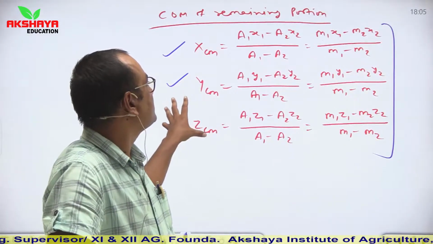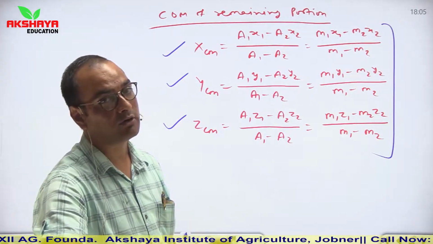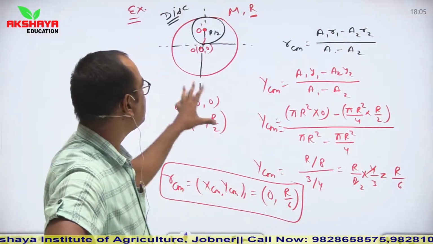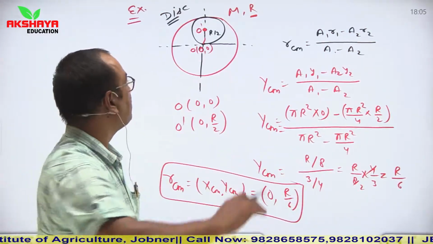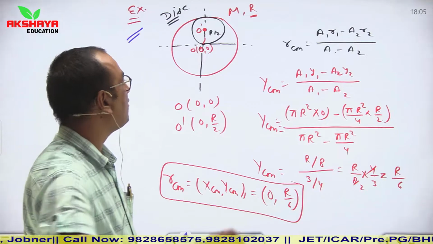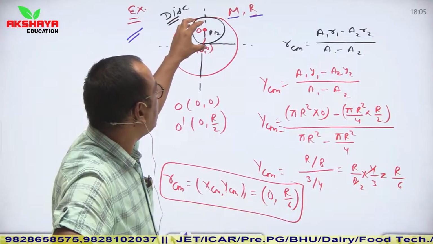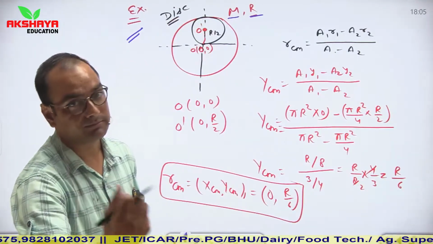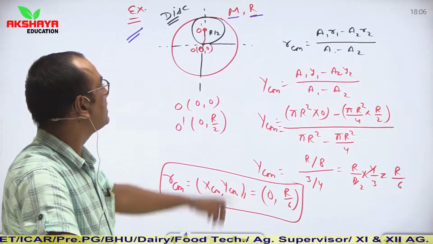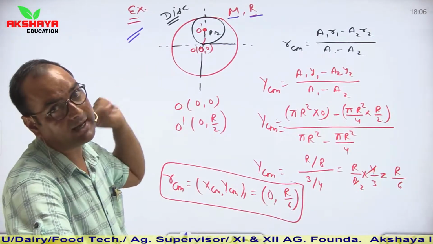So these are simple relations to find position vectors of the remaining portion while cutting some amount of portion from any given figure. Now see, I have considered an example here which will make your concepts very clear. We are given a disk of mass capital M and radius capital R, and a portion of r/2 radius is being removed from this disk as shown in figure. So it is clear from figure that this portion is cut from y direction.